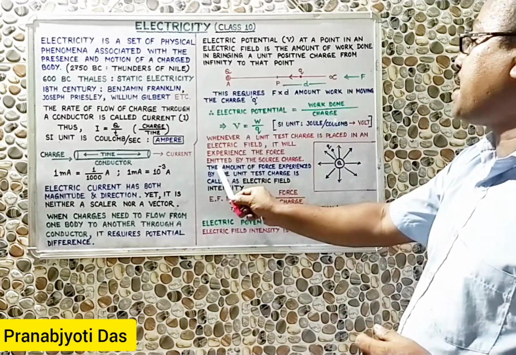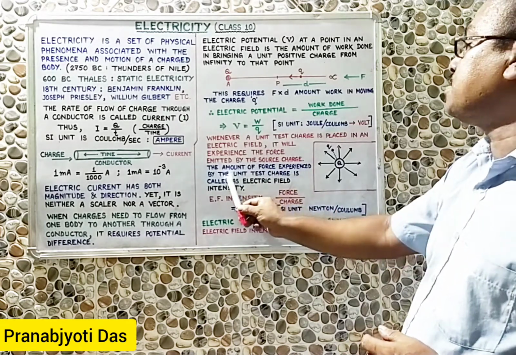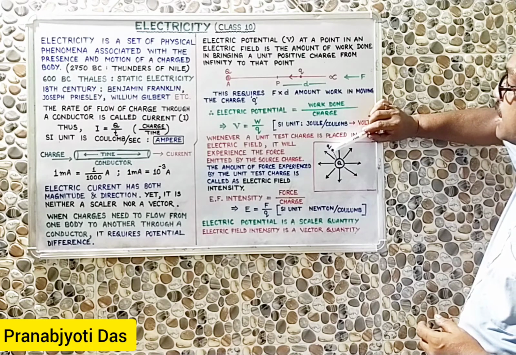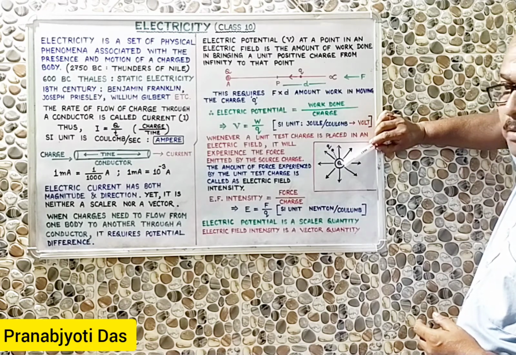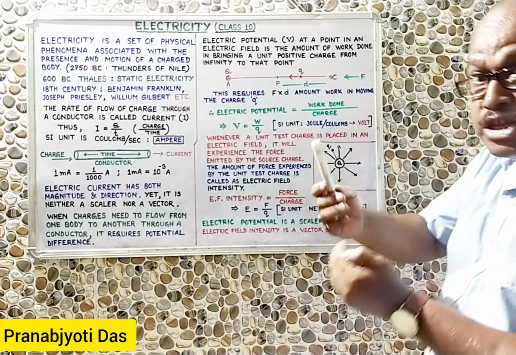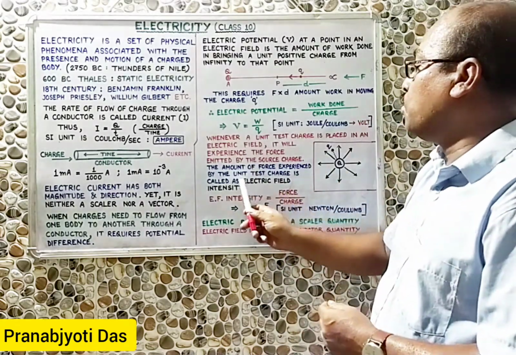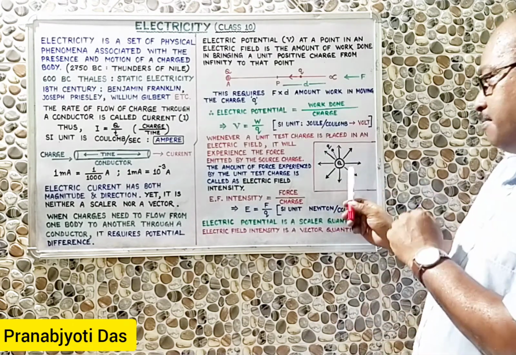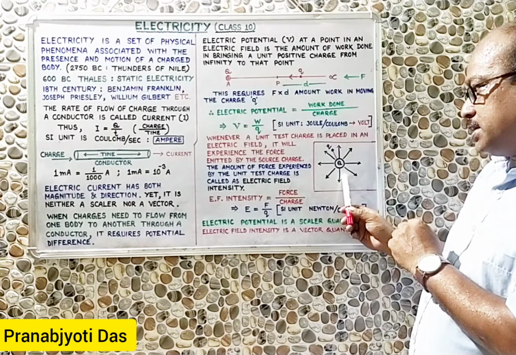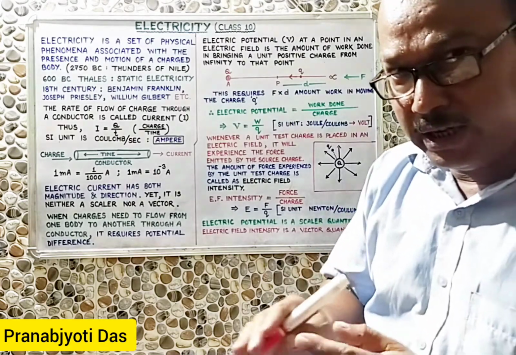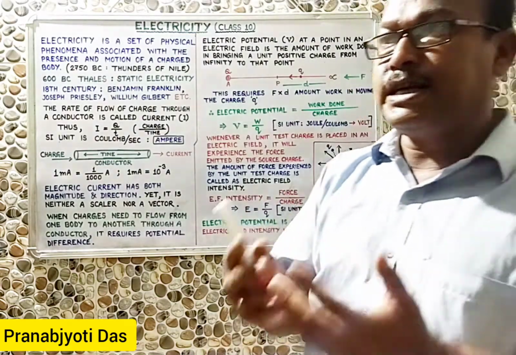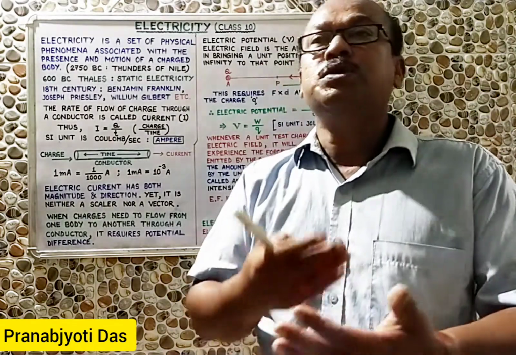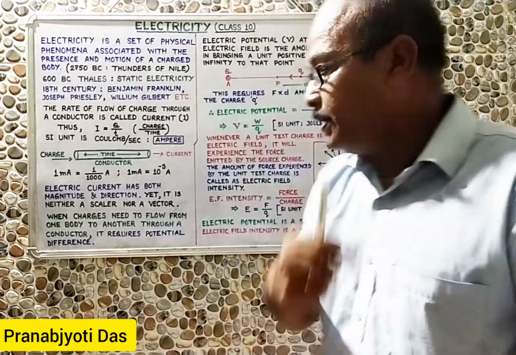Now the question is the amount of force experienced by the unit test charge. So how much force is this small q charge experiencing from this capital Q? That amount we have to measure. Now that amount of force experienced by the unit test charge emitted by the source charge will be called electric field intensity. So electric field intensity therefore is the force experienced by a unit positive charge which is placed in an electric field.